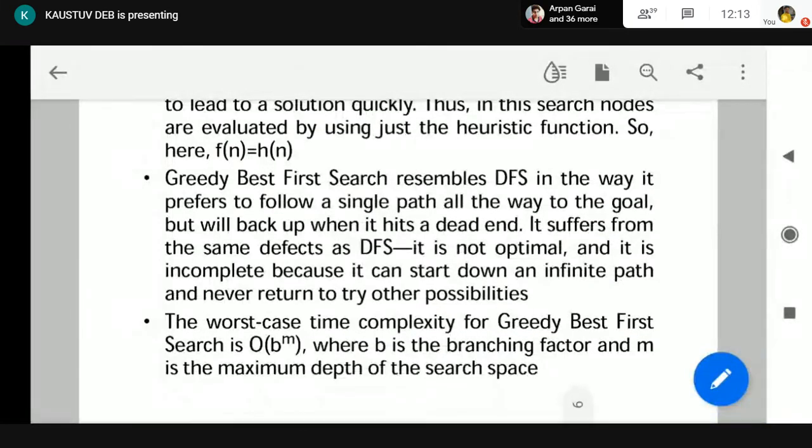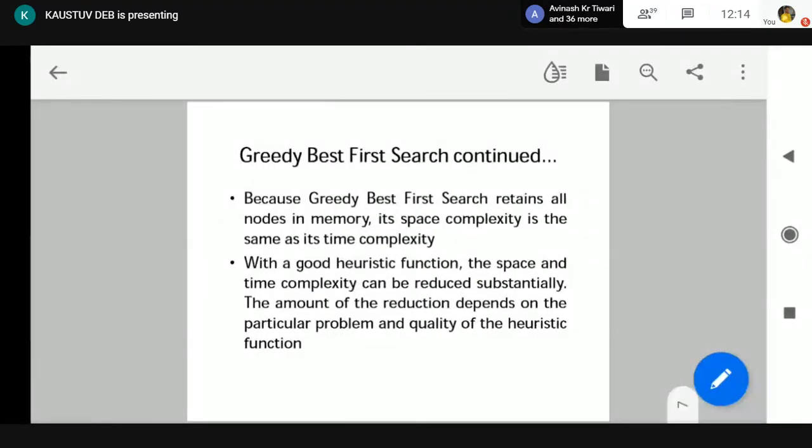So the maximum depth concept is there. But in case of breadth first search, BFS, we use the concept of the shallowest solution because it is going to expand all the nodes in all the levels. So BFS is finite, BFS is complete, but DFS is not. So the same problem of DFS applies in greedy best first search as well.